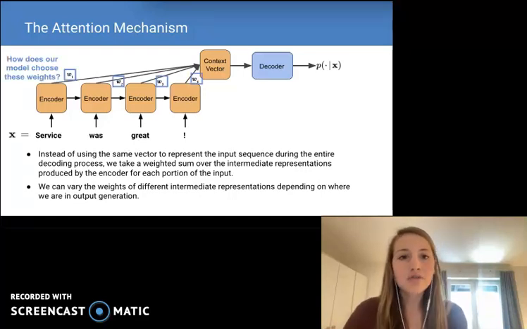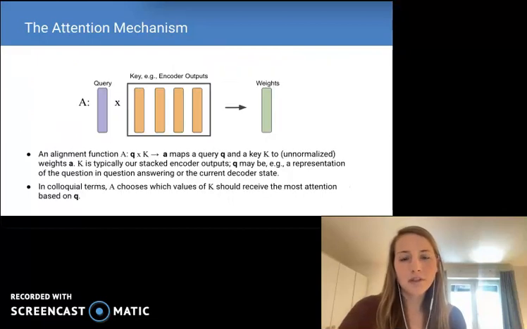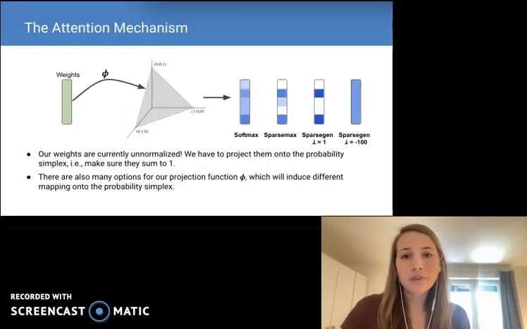Now, one question is, how does our model choose these weights? So, using an alignment function, our model maps a query, Q, and a key, K, to unnormalized weights. K here is typically our stacked encoder outputs, while Q may be, for example, a representation of the question in question answering, or the current decoder state. Now, to ensure that these weights sum to 1, we project them onto the probability simplex using what we'll call a projection function.